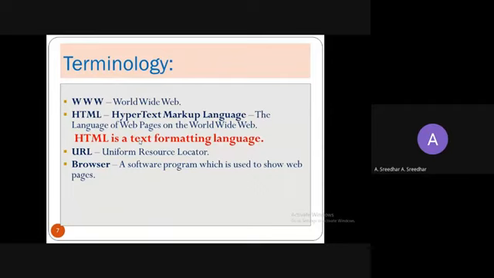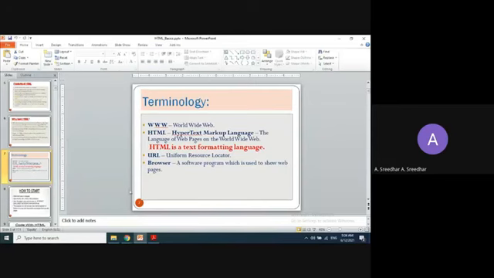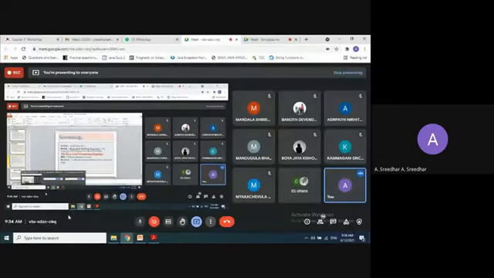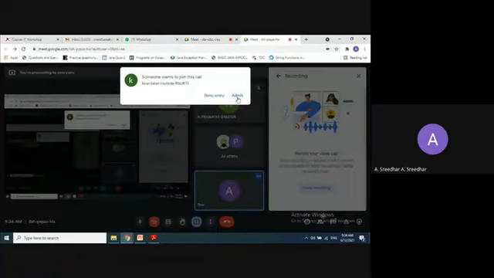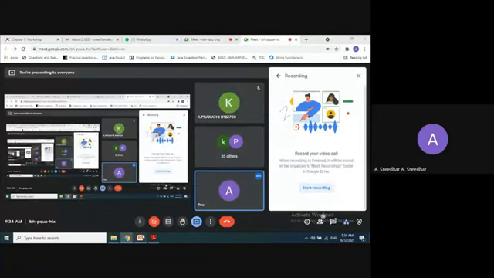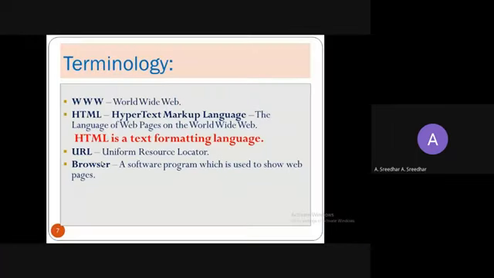Whatever we see on websites or web pages is character formatting. One text may be displayed in bold, another in italic, or some text is highlighted with some color. That's why HTML is called a text formatting language. Some text is underlined, right?